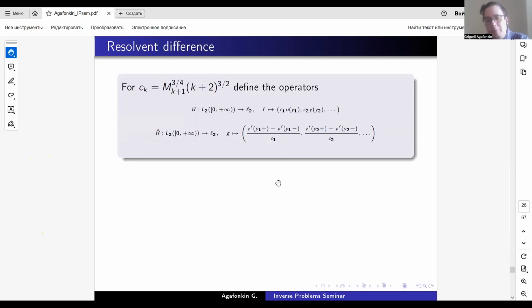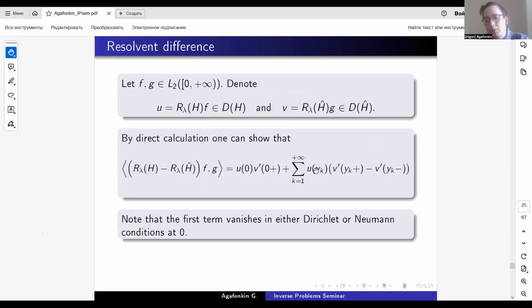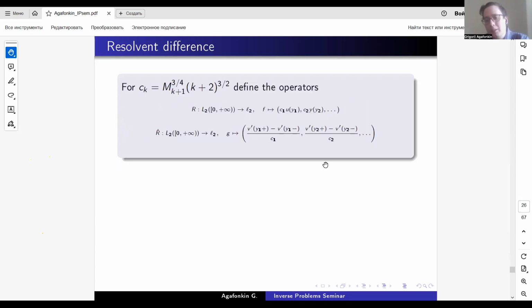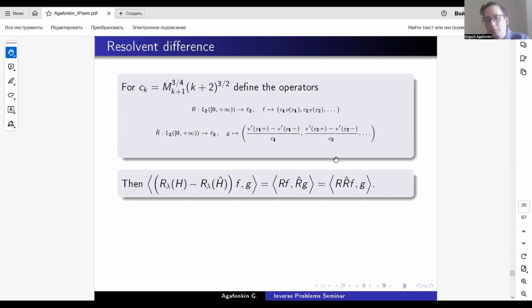We define operators being just u in the points y_k and v prime in the points y_k, with some coefficients c_k which are used in the proof. So in this way, the quadratic form of the resolvent difference is just the scalar product of the results of these operators.